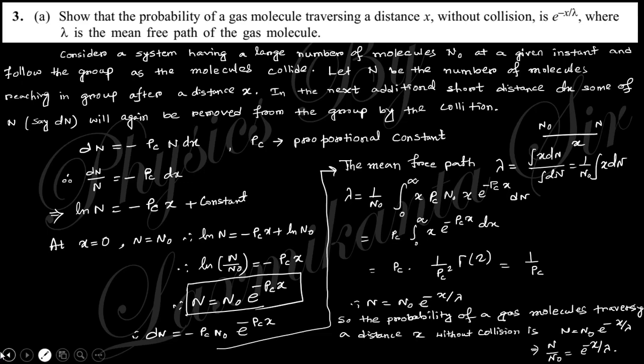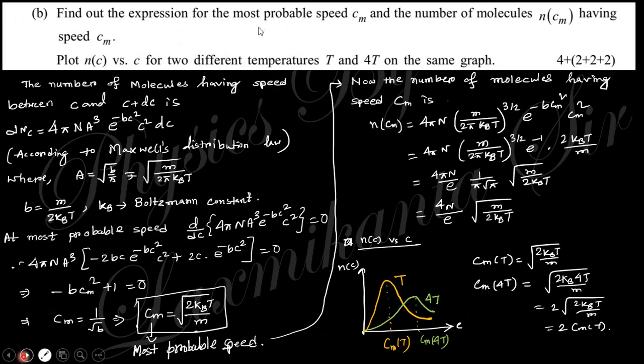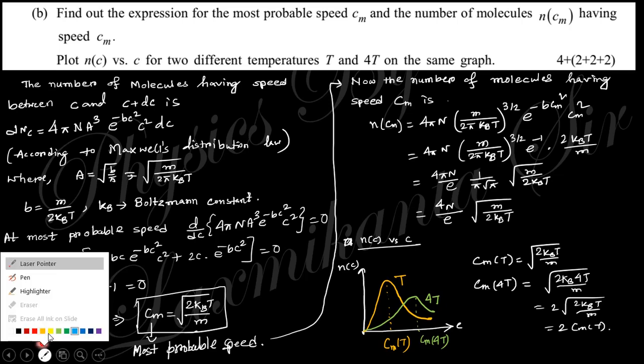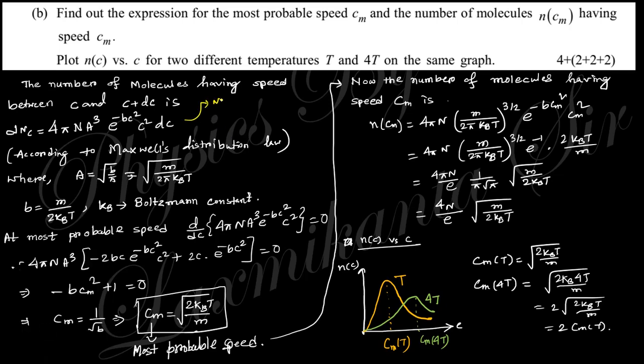So I think it is clear. Next, find out the expression of the most probable velocity Cm and the number of molecules having the most probable speed, and plot this graph. So this is the Maxwell distribution law, dNc, that is the number of particles having the speed between c and c plus dc.